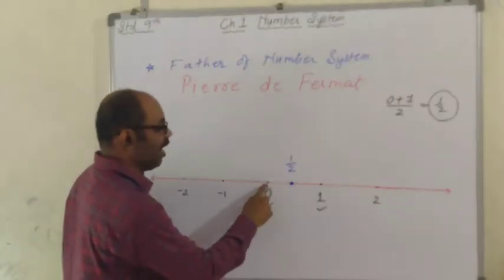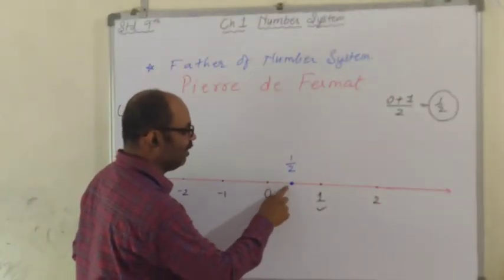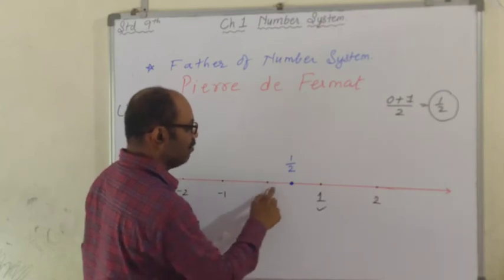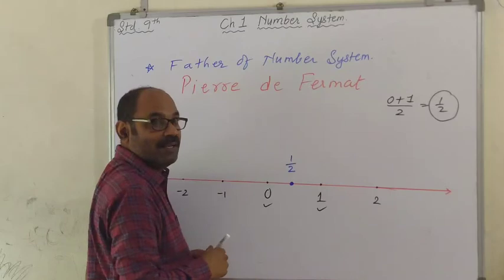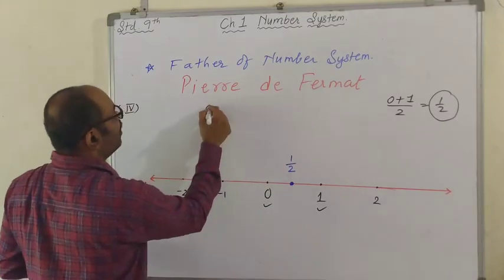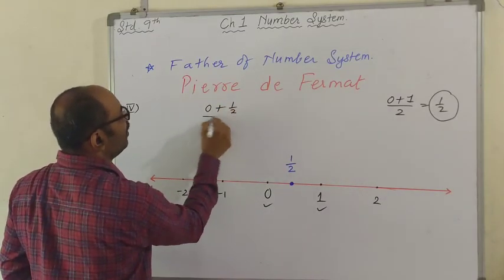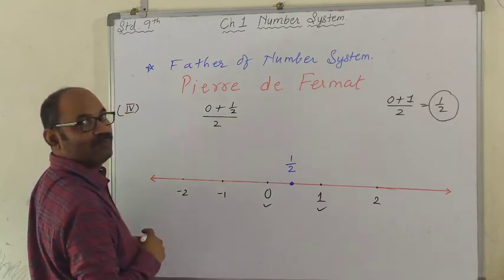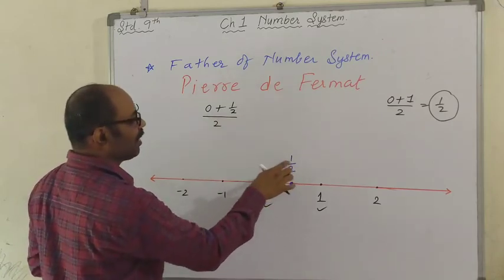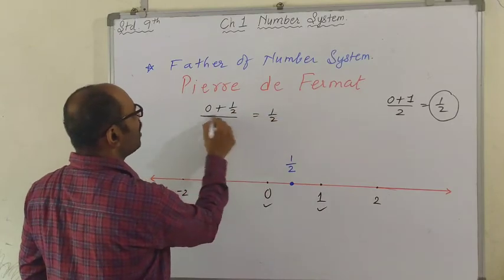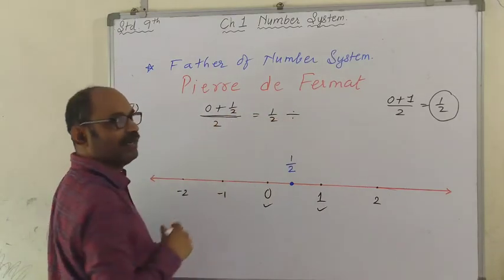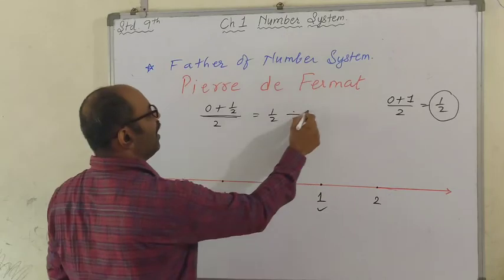Now I am going to find the point exactly between these two numbers, 0 and 1 upon 2. Which number is exactly between them? So first I will take the average. 0 plus half, divided by 2. The total of these two numbers divided by 2. 0 plus half is half. I am converting this upon sign into a division sign and divide by 2.